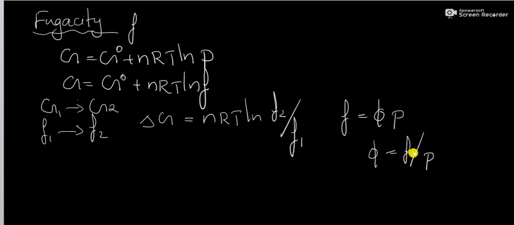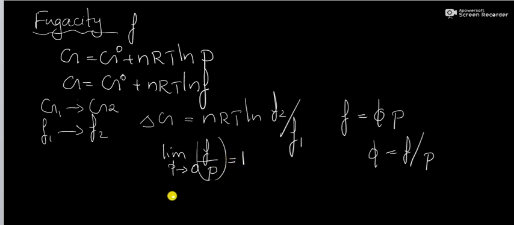Then as pressure tends to small values, a real gas tends towards ideal behavior, and then F tends towards pressure. This statement can be mathematically represented as limit P tends to 0, F by P equal to 1.